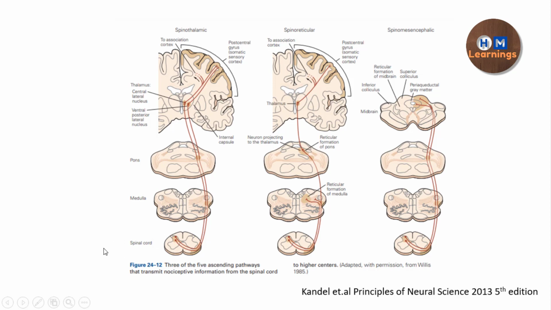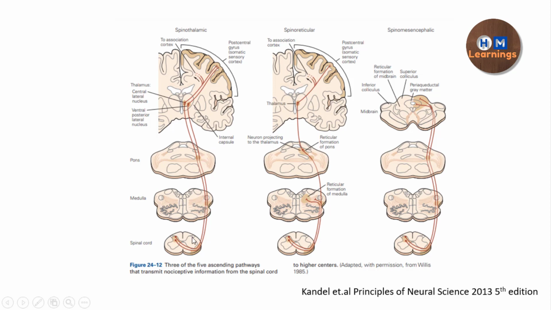Somewhere here there will be a receptor, from the receptor the afferent is coming and terminating. This will be the first order neuron which terminates on the second order neuron in lamina 1. From there, because lamina 1 contributes to the projection neurons, the projection neuron will start and cross the midline. They cross the grey matter around the central canal and enter the opposite side of the spinal cord. That is, they decussate to the opposite side by crossing the midline, and then they ascend upward in the lateral column of the spinal cord.